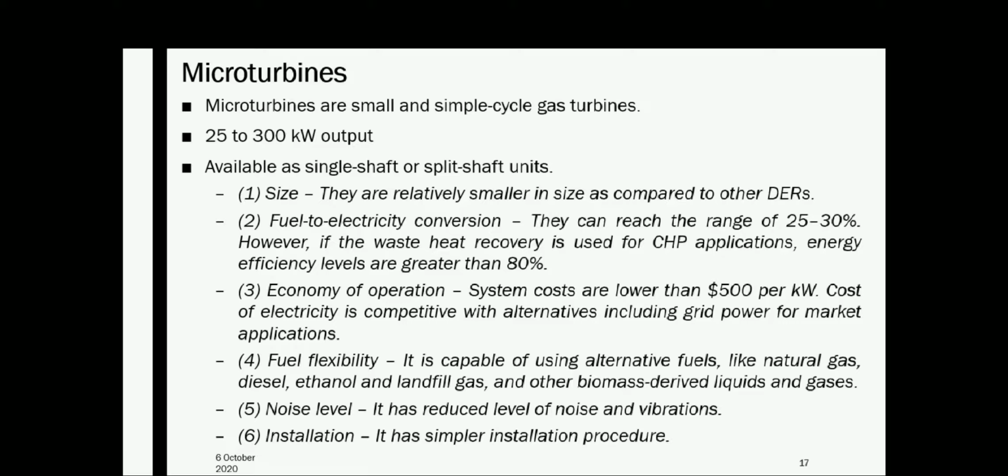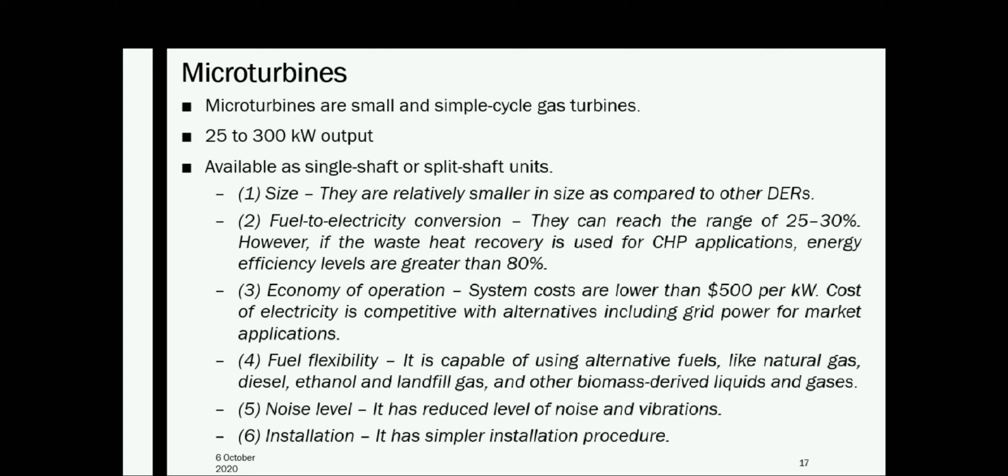If you are using the micro turbine by itself only, the efficiency is between 25 and 30%. However, if waste heat recovery is used for CHP application, the energy efficiency levels are greater than 80%. And system costs are lower than $500 per kilowatt. Cost of the electricity is competitive with alternatives including grid power for market